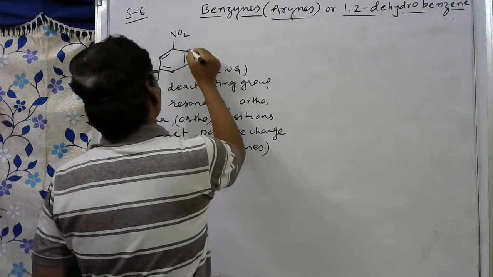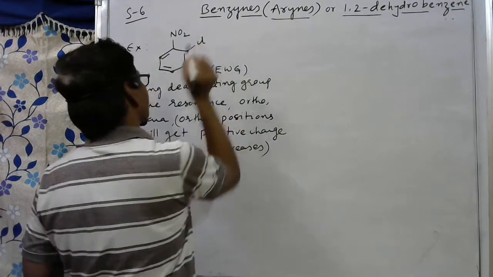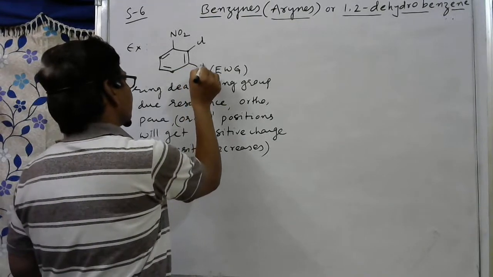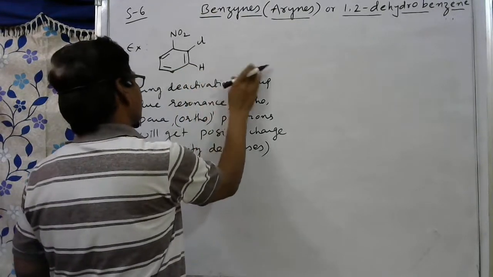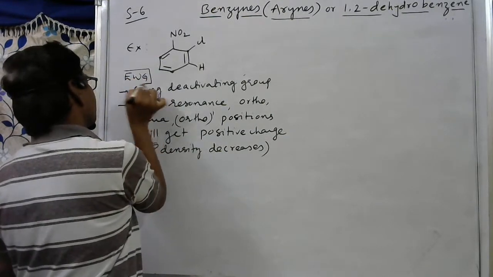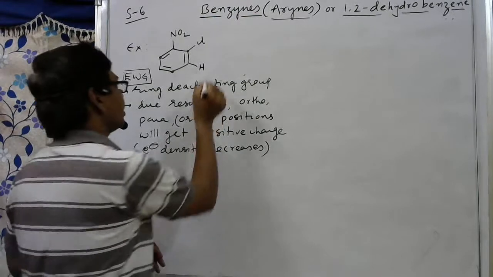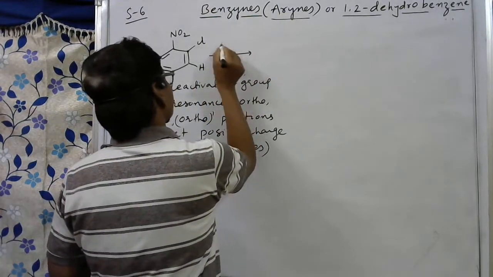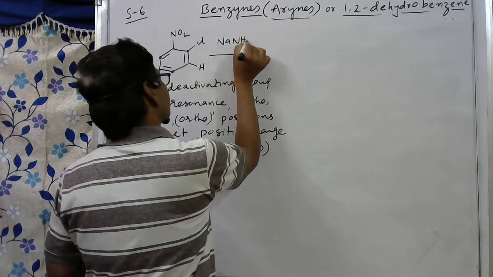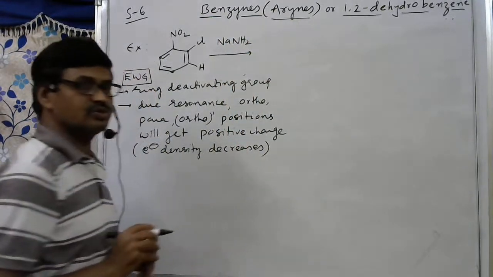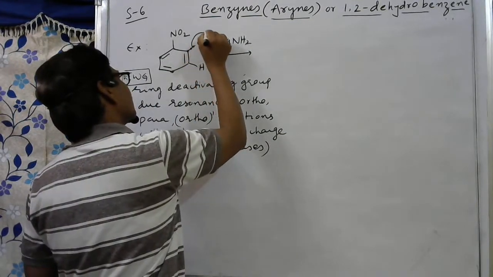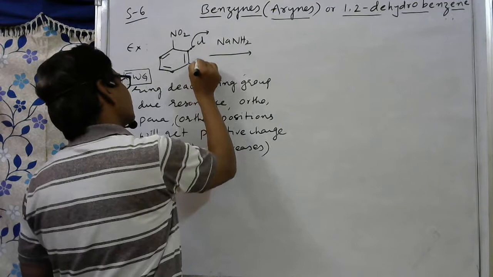See, here I am taking chlorine. Okay, here hydrogen is present. What is the first step? First step is elimination. Here I am writing elimination, in the presence of NaNH2, a strong base. So here these two electrons move with chlorine, and these two electrons shift here.